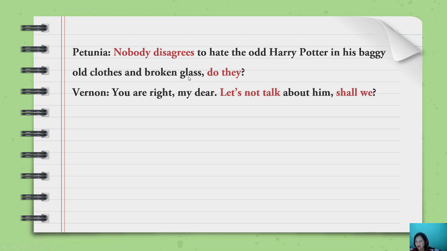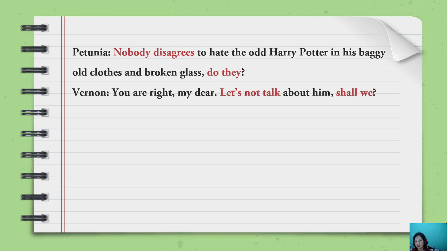Nobody, everybody, everyone is the same. That's why we change the pronoun into they. So do they. You are right, my dear. Let's not talk about him, shall we? Let's not talk about him, shall we? What does the sentence express? Let's not talk. Oh yes, this is a suggestion. That's why we use shall we.